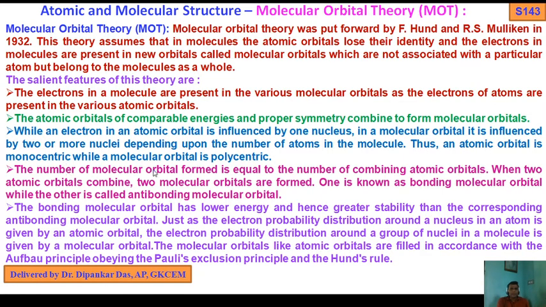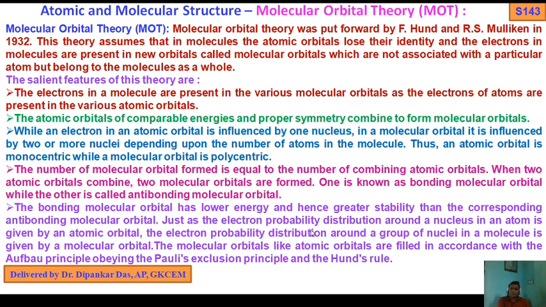Okay. The number of molecular orbitals formed is equal to the number of combining atomic orbitals. As I told you, when two atomic orbitals combine, two molecular orbitals are formed. One is known as the bonding molecular orbital, while the other is called the antibonding molecular orbital. The bonding molecular orbital has lower energy and hence greater stability than the corresponding antibonding molecular orbital.